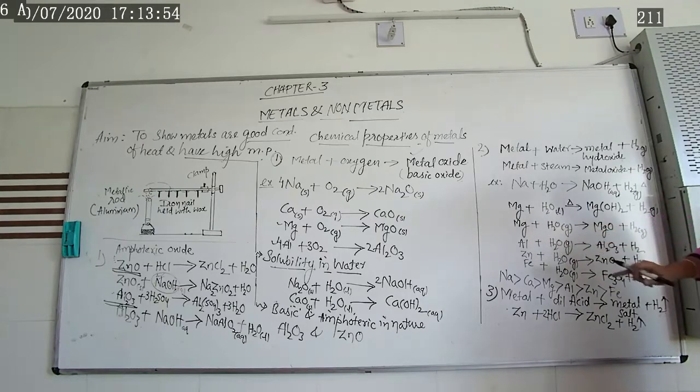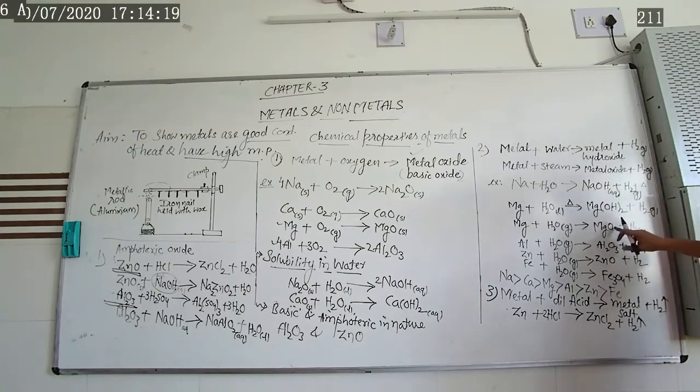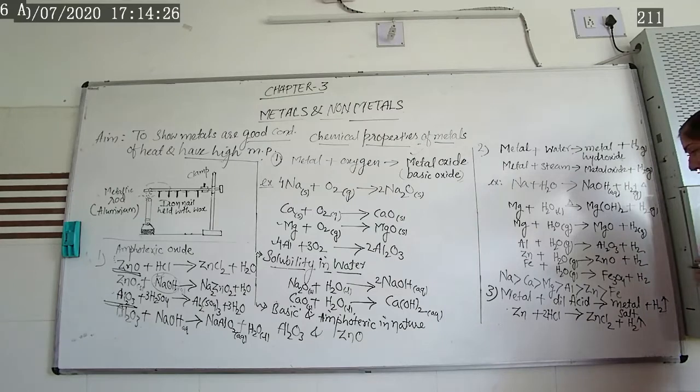When we take magnesium and react it with steam, H2O in gaseous form, it produces magnesium oxide as well as hydrogen gas. Then this magnesium oxide once again reacts with water and gives you magnesium hydroxide. That is the milk of magnesia, which we use as an antacid. So magnesium hydroxide can be produced from magnesium oxide by immersing it inside water.